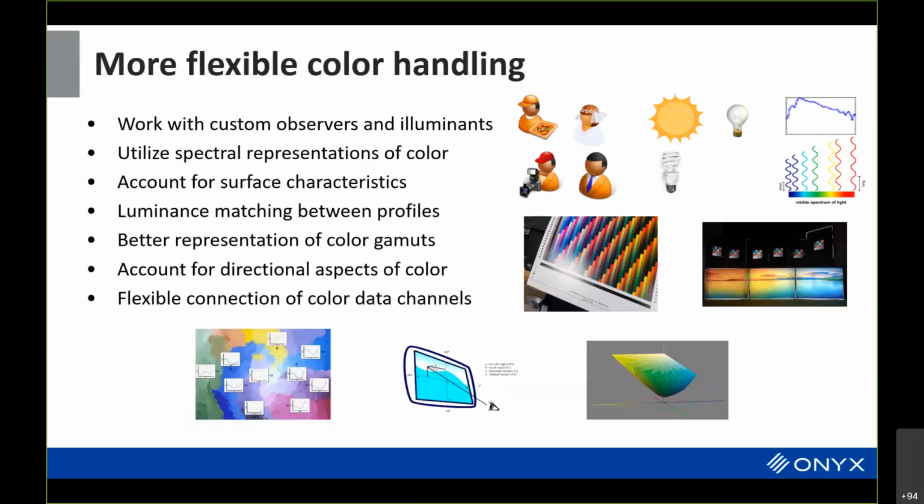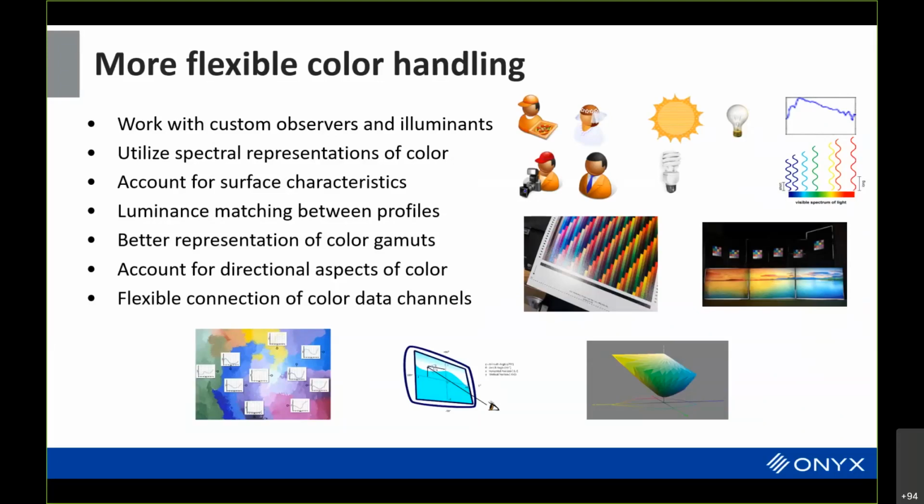We can account for surface characteristics in terms of how light reflects off the surface. If you print on a glossy media, you have the gloss, and that gloss can potentially be accounted for in an ICC Max profile. Luminance characteristics can be communicated so that you can get matching between different light booths or displays to make sure they look closer to being the same.